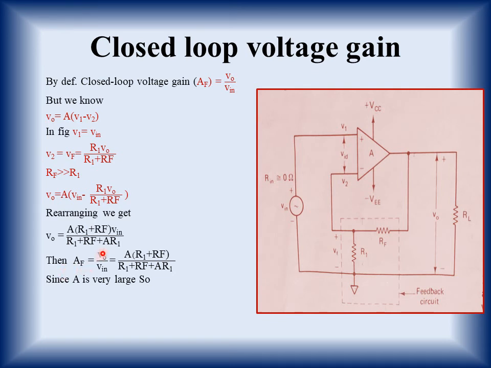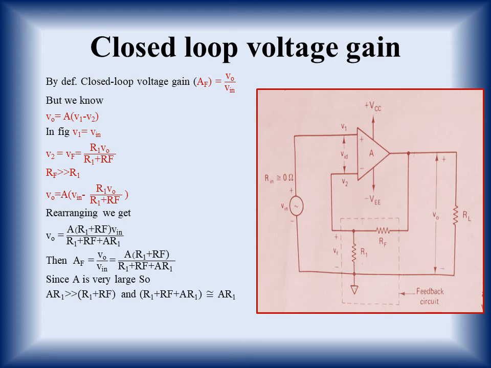AF is V naught upon VIN, and by rearranging we finally get A (R1 plus RF) upon (R1 plus RF plus A R1). Now A is very large, so we take A R1 very much greater than R1 plus RF. So in place of R1 plus RF plus AR1, we can approximately write AR1.